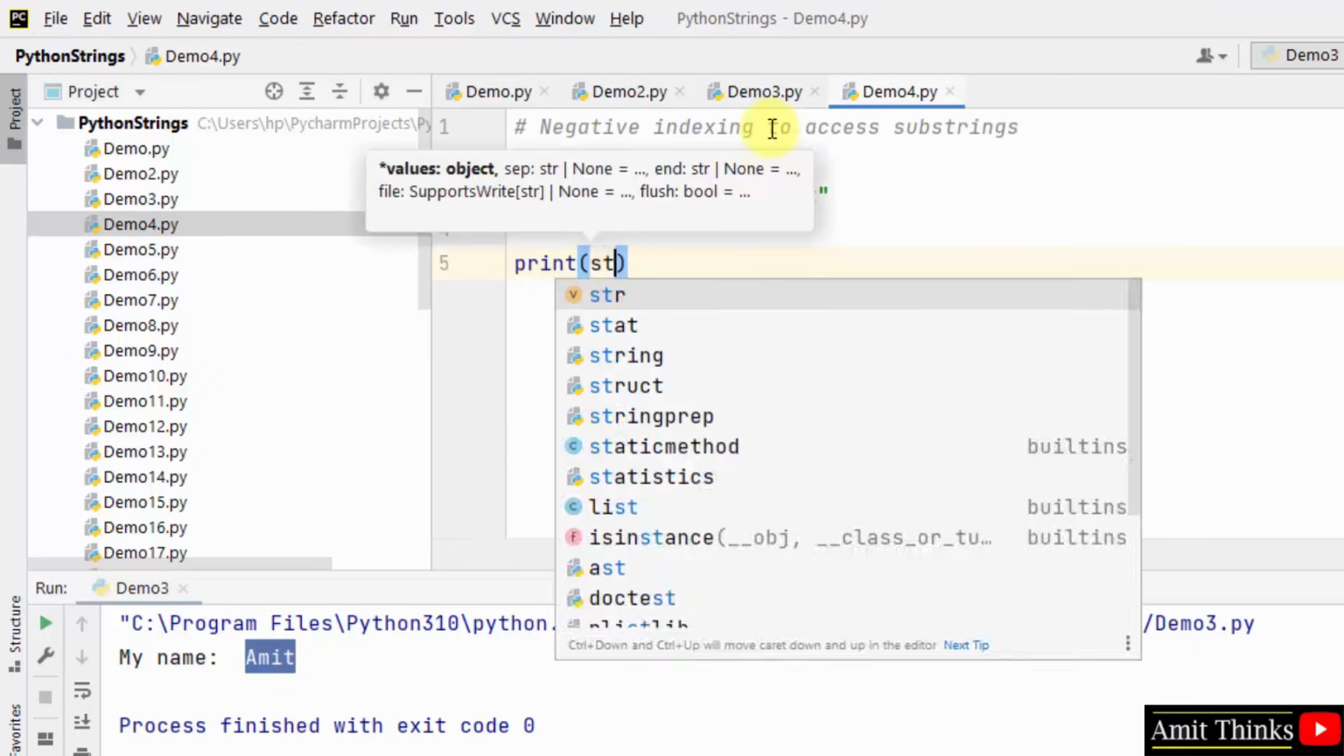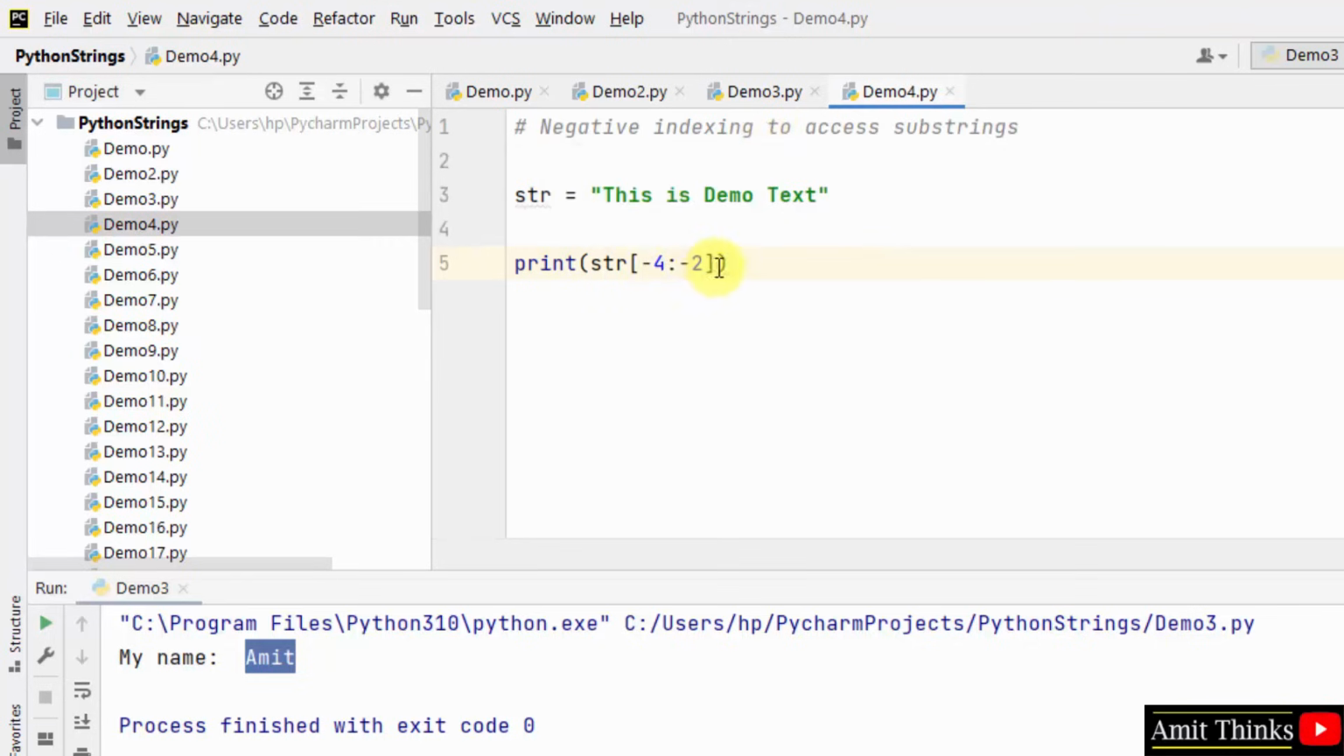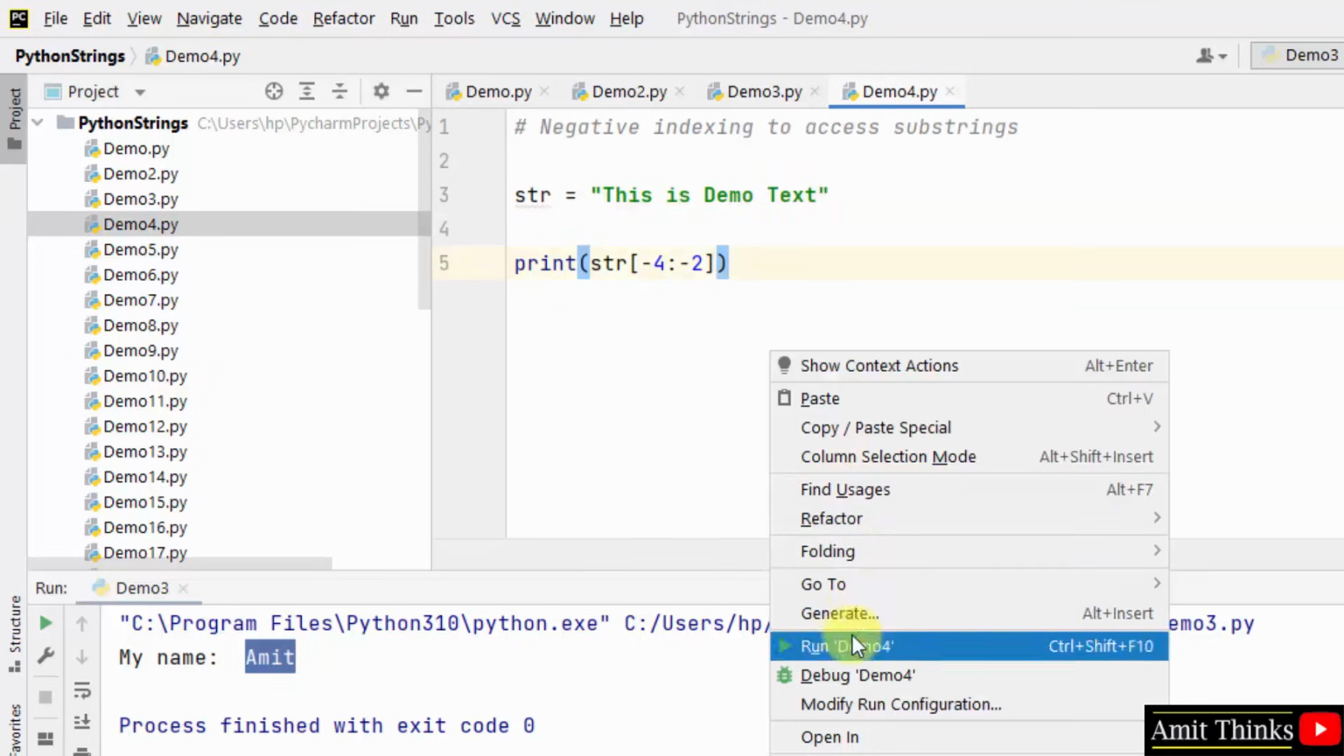For that I'll just use negative indexing. I hope you know, we saw in the previous example. So herein I'll just use negative indexing. You can see -4 to -2. This is the start index and this is the end index. So from the backwards it will check, that is -4 will begin from here and -2 will end here. That means it will display TE. Right click and run it.